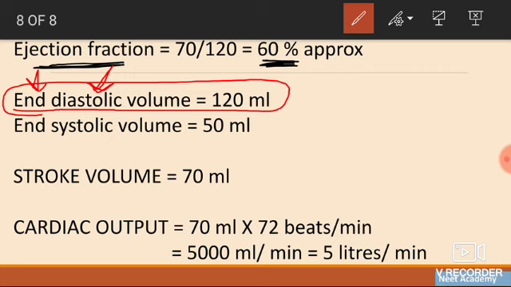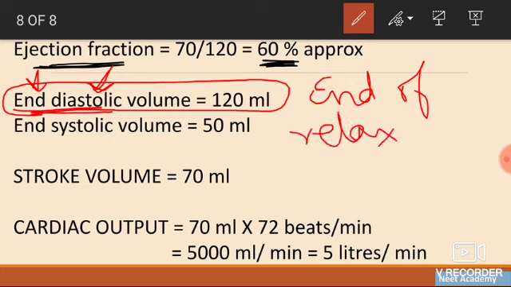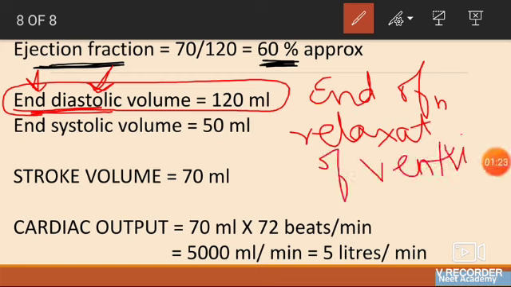You can't change it. If in the question it's not written whether they are talking about atria or ventricles, they are obviously talking about ventricles. So now when we see end diastolic volume, end systolic volume, this is about ventricles. End diastolic meaning at the end of diastole, that is relaxation of the ventricles. Okay, at the end of the relaxation of the ventricles.